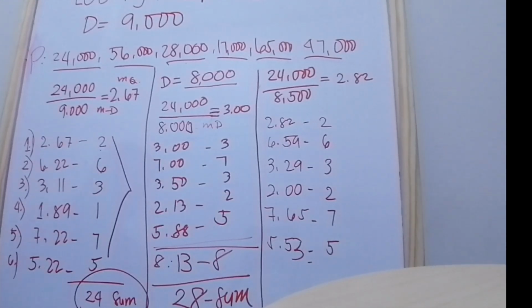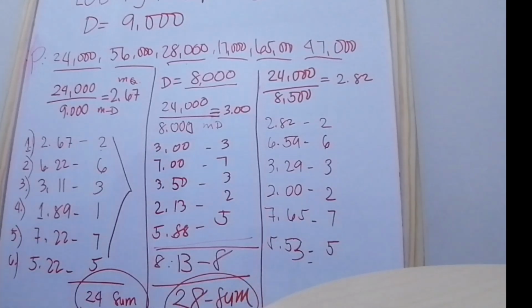This time, the sum of 28 is too big, right? Because we are finding the 25 seats only. So it's too big, so we try again, making the modified divisor larger.